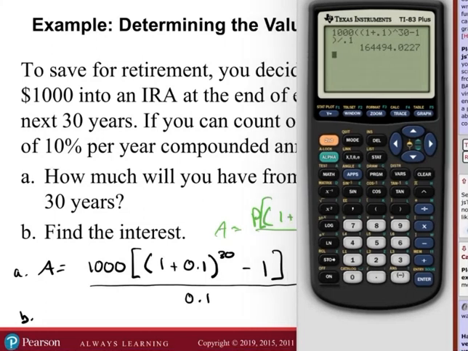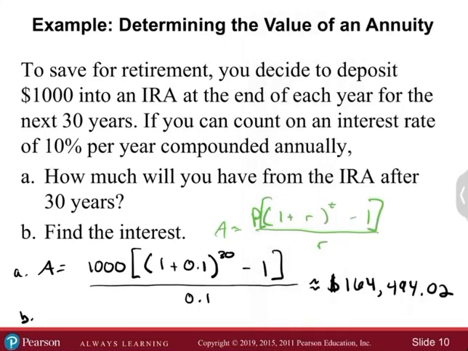It's actually really good. Okay. So the interest earned, I just subtracted 30,000. Right? That's a good amount of money.